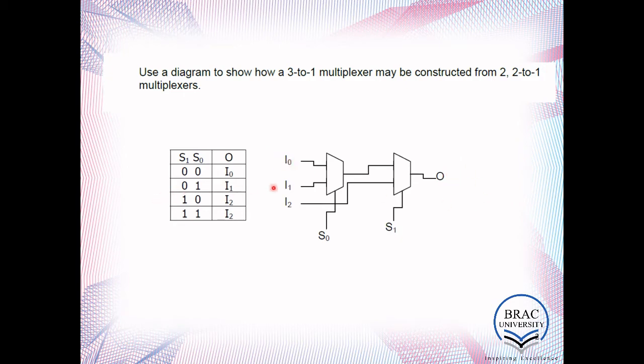For 0, 1, that means S0 is 1 and this one is 0. So this 1 means I1 is connecting to here, and this 0 is connecting to here, so it passes through this path. Similarly for 1, 0 the output is I2, and for 1, 1 it is also I2, because it is a 3-to-1, so we just have I0, I1, I2. We don't have the last combination 1, 1, so you can put it as don't care, or you can put it as I2 as well.